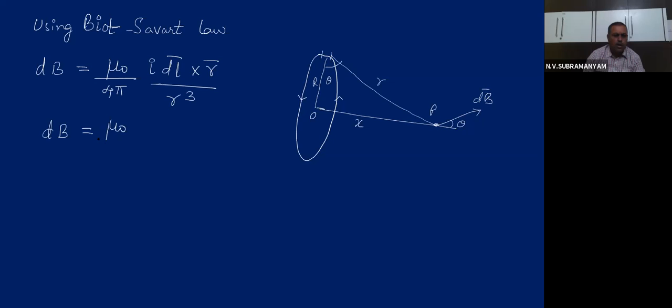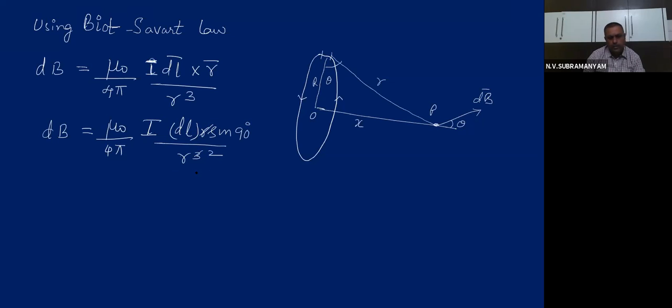dB is mu naught by 4 pi, I, capital I, I dl sin 90, divided by r cube, times r. Do not forget r. One r cancels, giving r square.